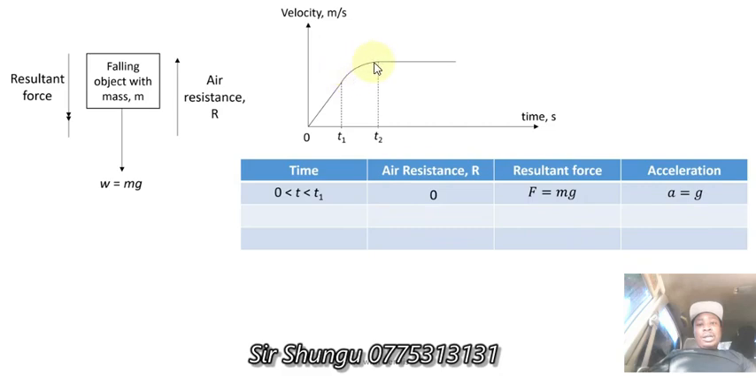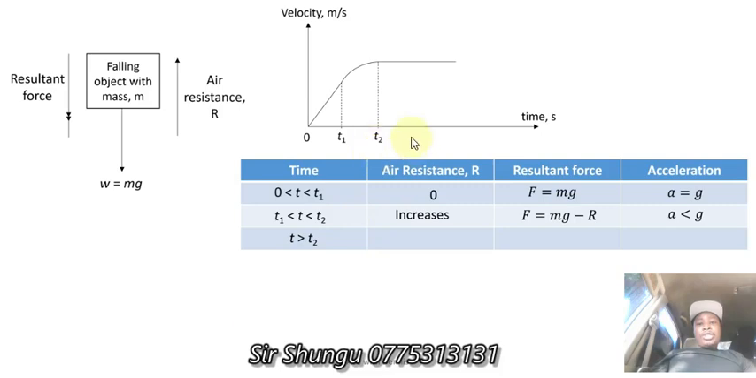But here we start to see our curve starting to flatten out. Something is starting to happen between t1 and t2. Our air resistance now increases, and the resultant force is now equal to mg minus the air resistance, and our acceleration starts to go below g. So acceleration is now less than g, and there's a decreasing acceleration happening in this region between t1 and t2.